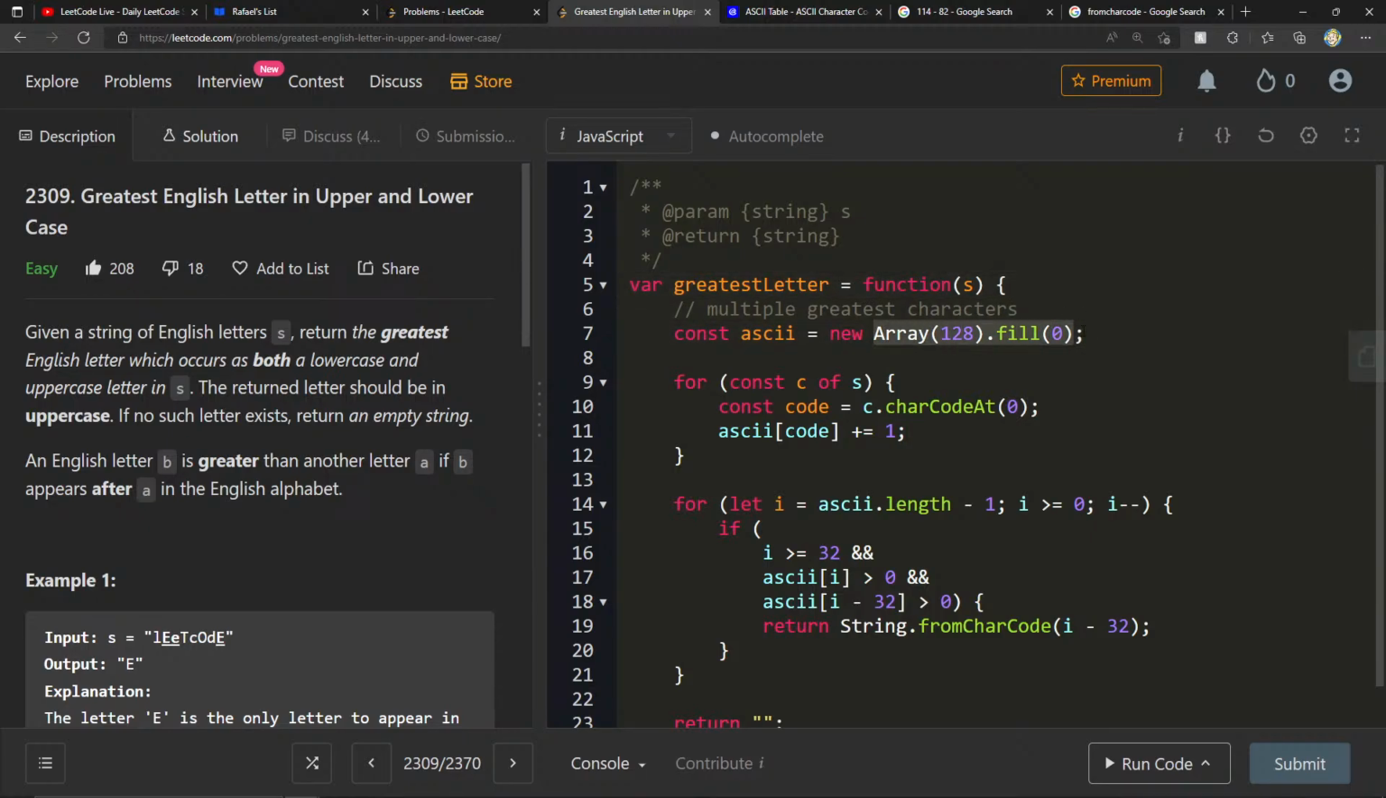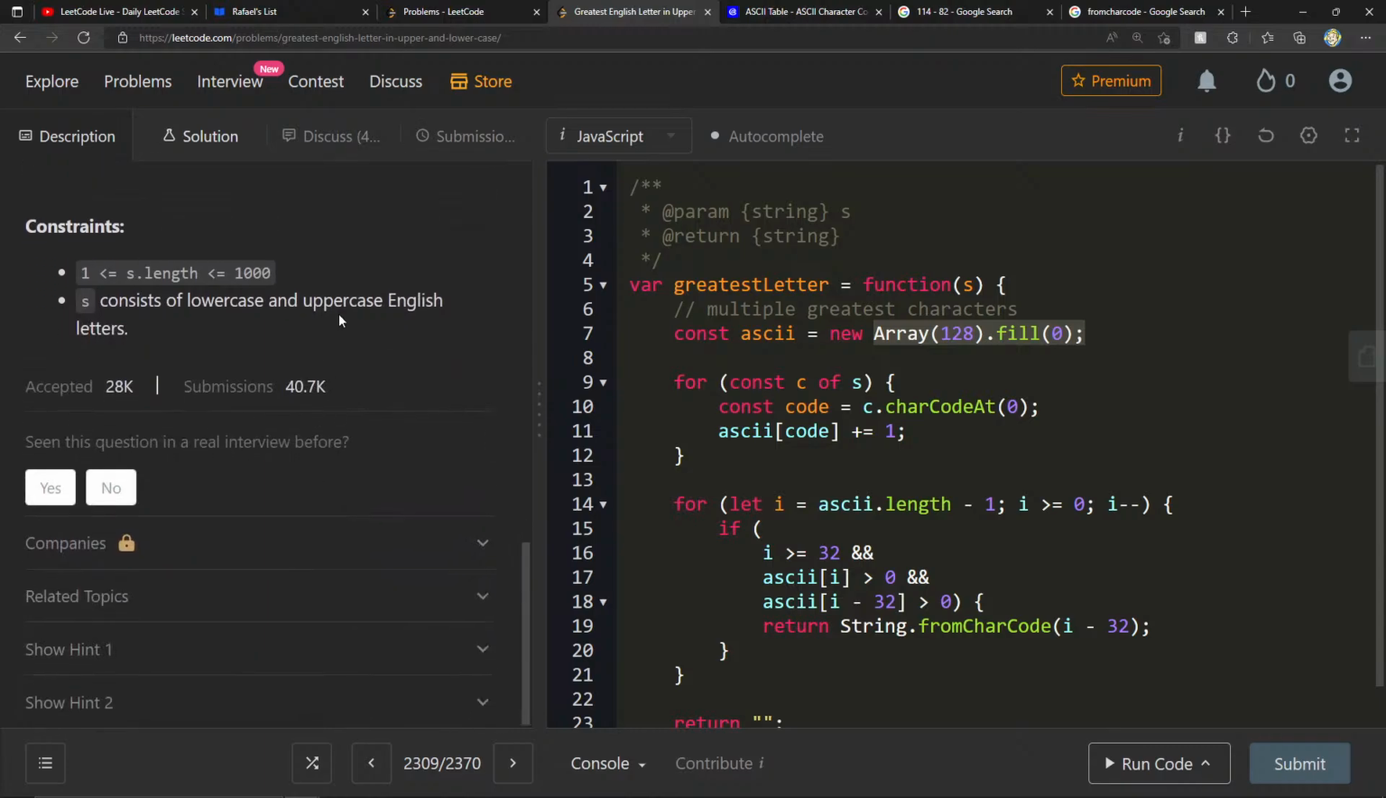That's why we were able to create this array, because I know that we're only going to be doing lowercase and uppercase, so I can just include characters in the ASCII format. And then what I do is I go through each one of the different characters in S, I get the code, and then I just increment the frequency there.